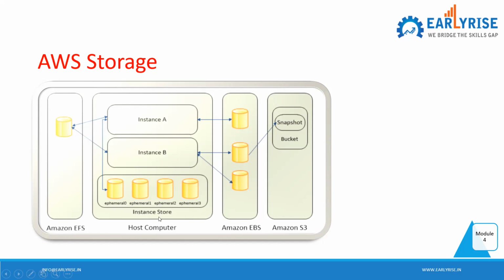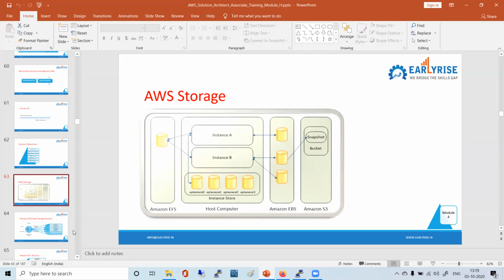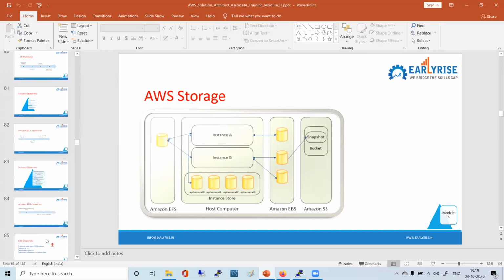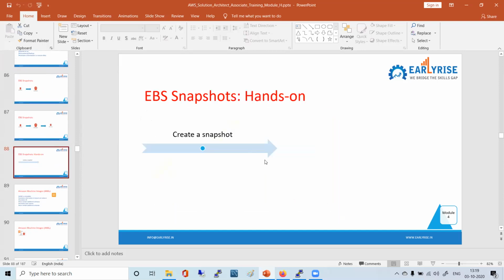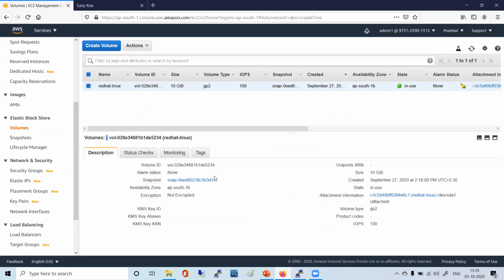So your question was, is there only EBS associated with EC2 directly? The answer is no. Apart from EBS, you have instance store as well. Now, what you want to know is whether we have an option for snapshot or not, EBS snapshot. That we are already discussing. So snapshot we are about to discuss, we are about to create. So this snapshot is what? Is it a storage where you are directly working?